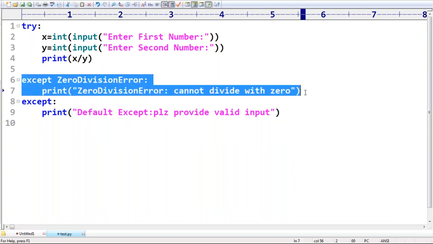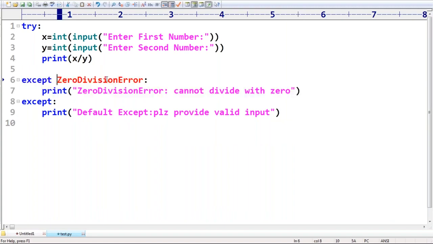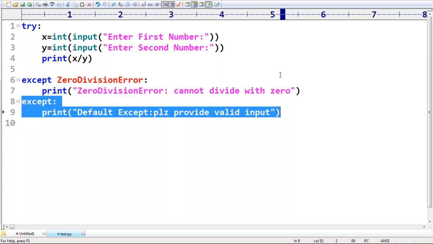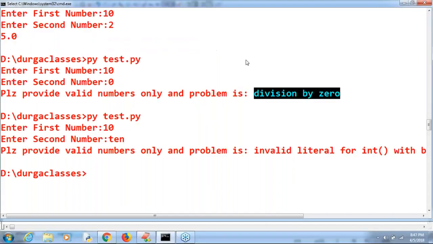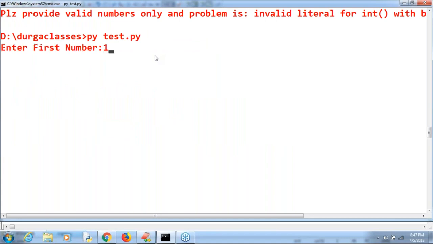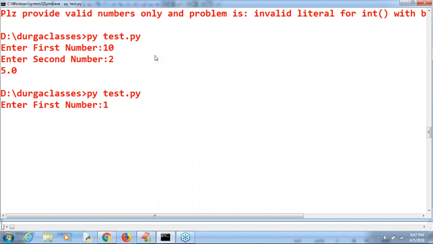The first one is going to get the chance. If it is not a zero division error, then for any other type, my default except block is there to handle it. Now observe the same example: enter 10, enter 2, the result is 5.0. Perfectly it is valid. Enter first number 10, enter second number 0.